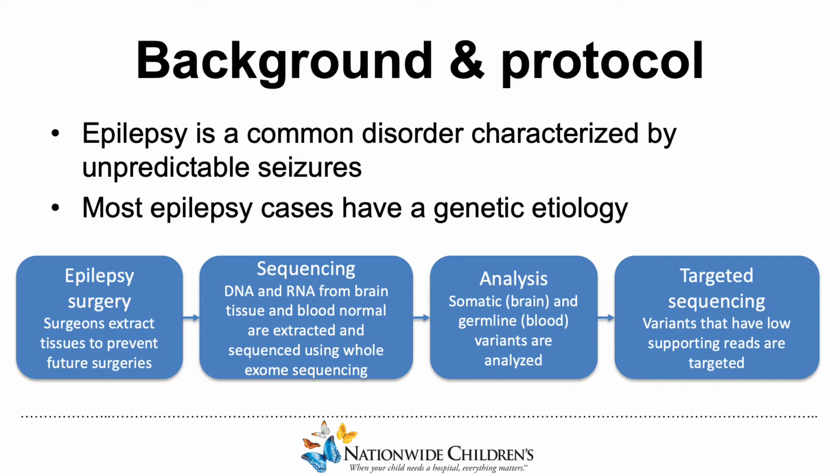Epilepsy is a common disorder that is characterized by seizures. 20 to 30% of cases are acquired, such as through a stroke or brain injury, but most cases have a genetic etiology and arise through something known as somatic mosaicism, which I will cover in the following slides.